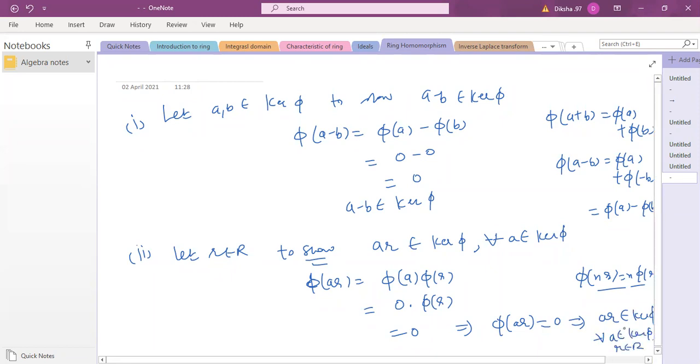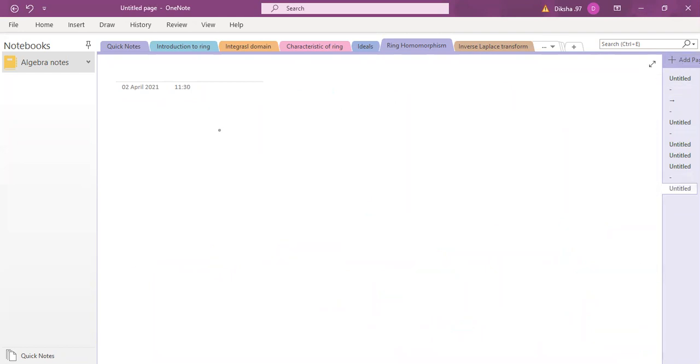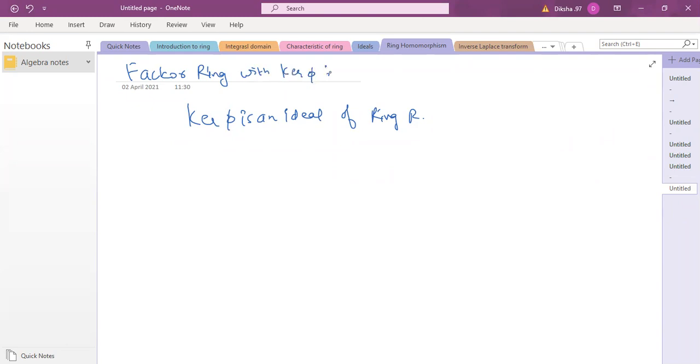So this proves that kernel of phi is an ideal of the ring R. Now we just proved this is an ideal. So now we will connect it with factor ring. So what is the factor ring which we are going to construct here with kernel of phi?